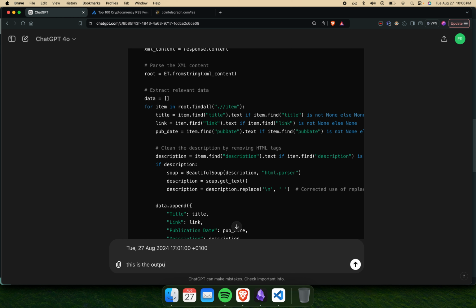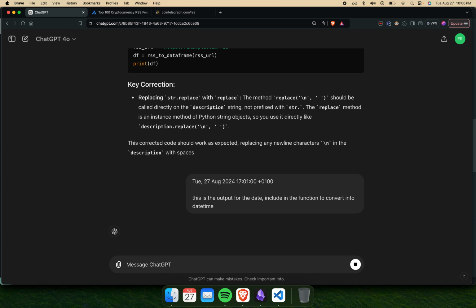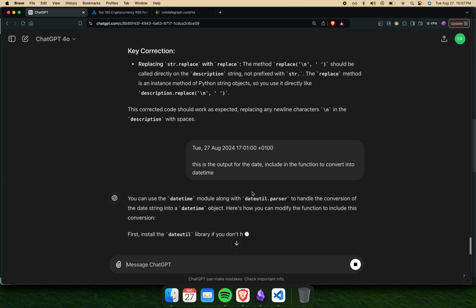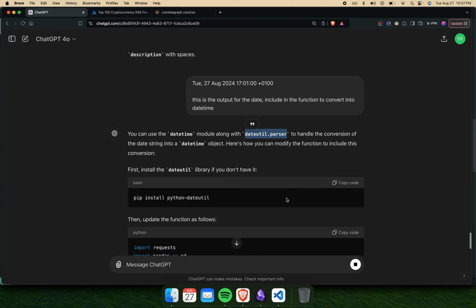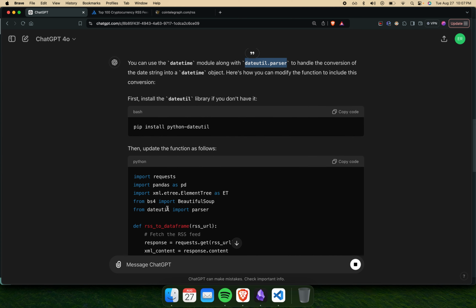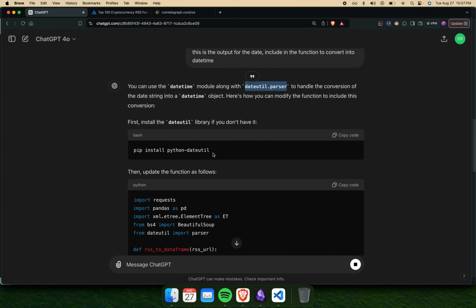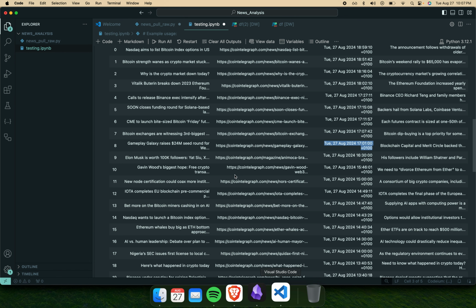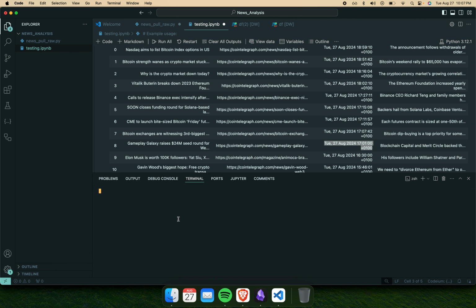So we're gonna take this over here, and this is the output for the date. Include in the function to convert this into datetime. And let's see where it puts it into the dateutil. So this is another, yeah, let's go ahead and install this.